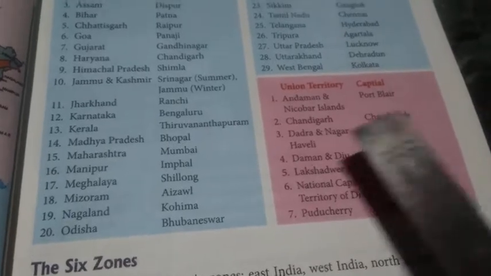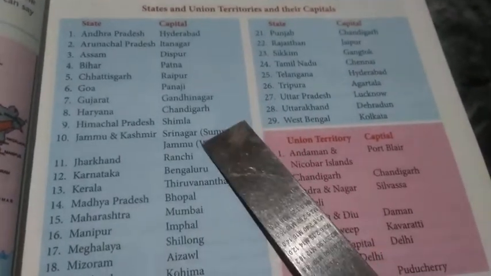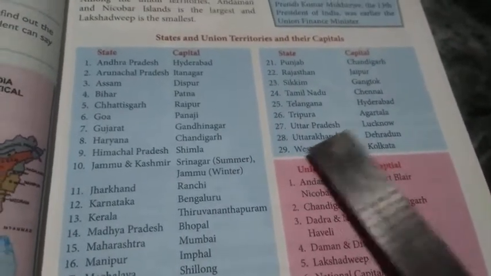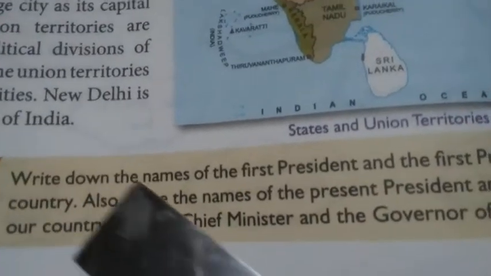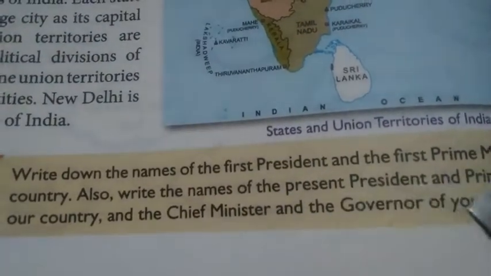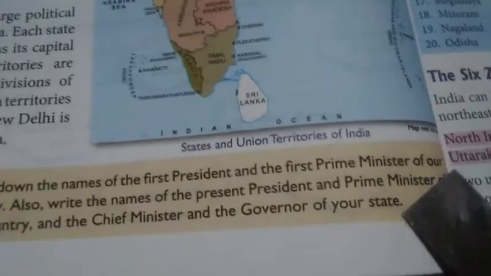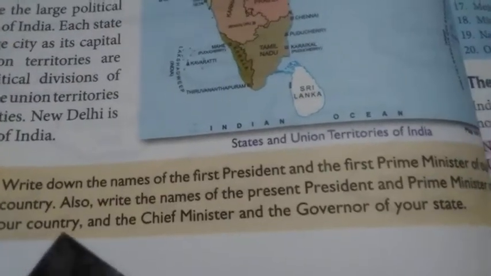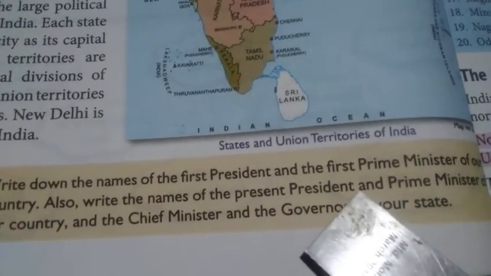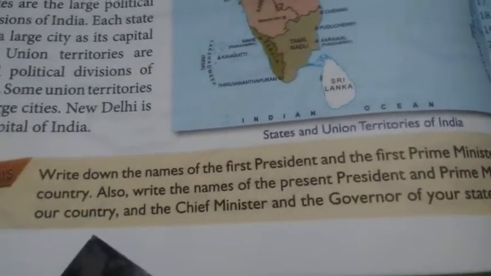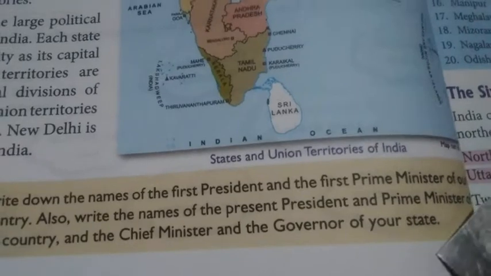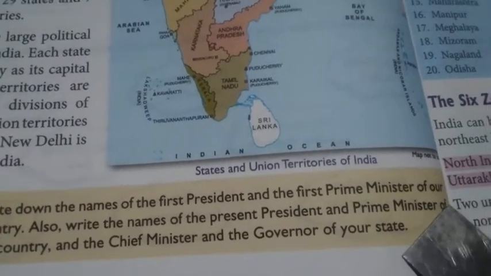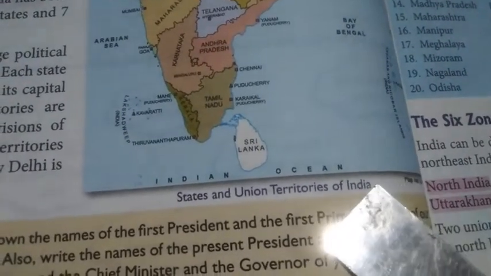What you will do, you will write this down in your copy and you will learn them. And one more exercise I will give you to do: write down the names of the first president and prime minister of our country, and also the names of the present president and prime minister of our country, as well as the chief minister and the governor of your state. So this is your homework.